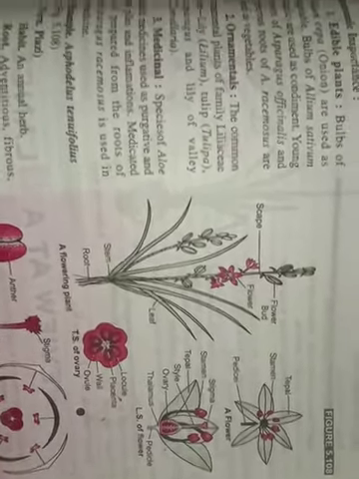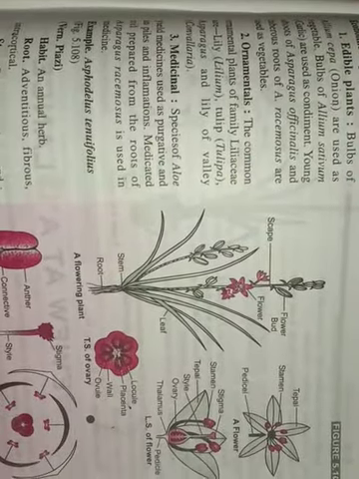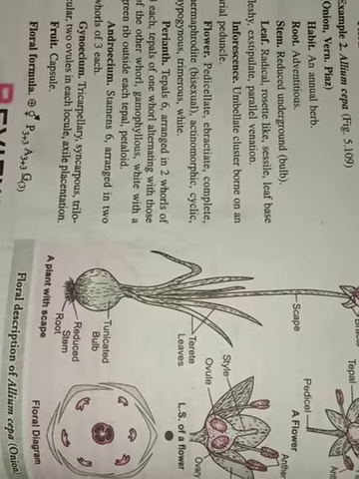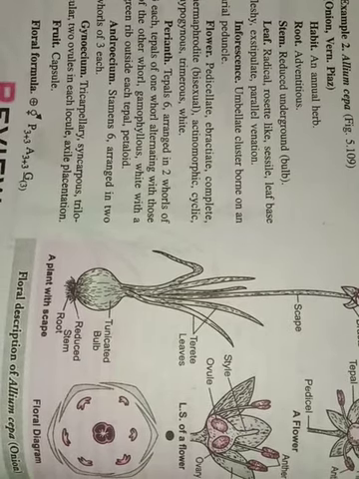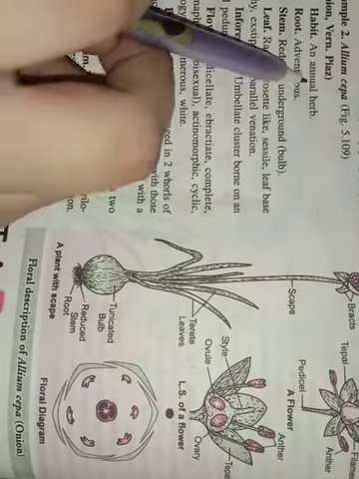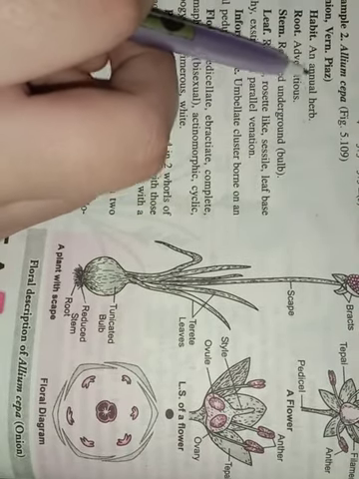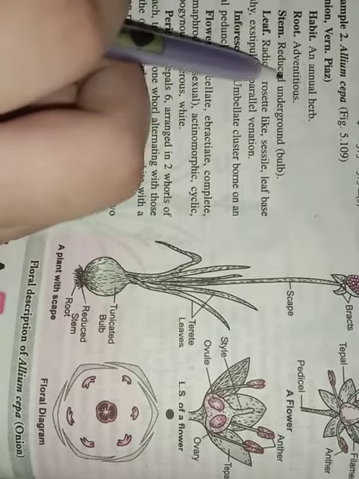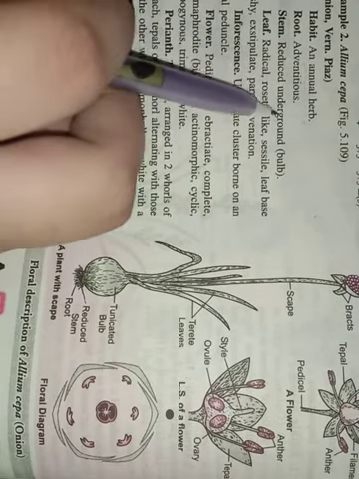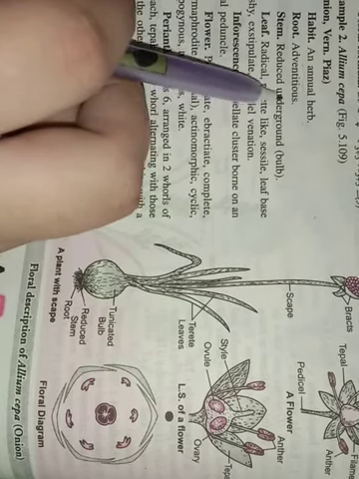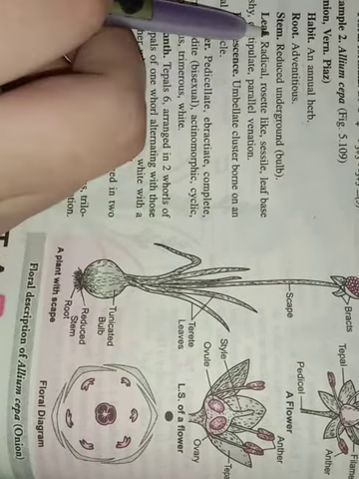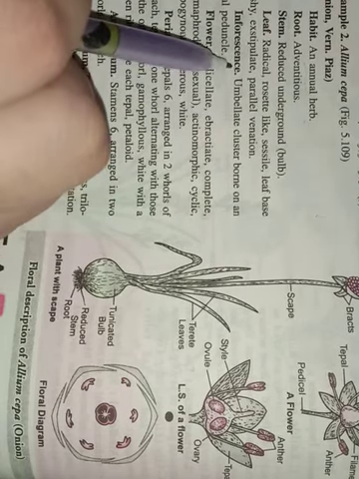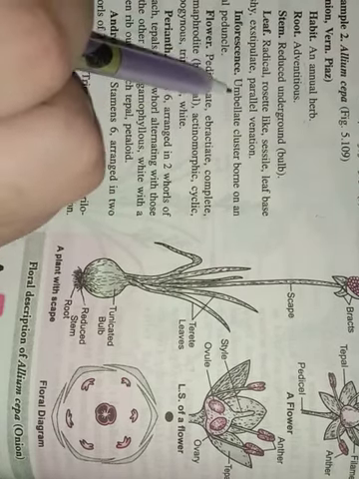Then again, same as in the previous case, we have to cover one example in this also. Its example is Allium cepa, means onion. Habit, annual herb. Root adventitious, stem reduced, underground modifications. Leaf radical. And parallel venation, inflorescence umbel type.